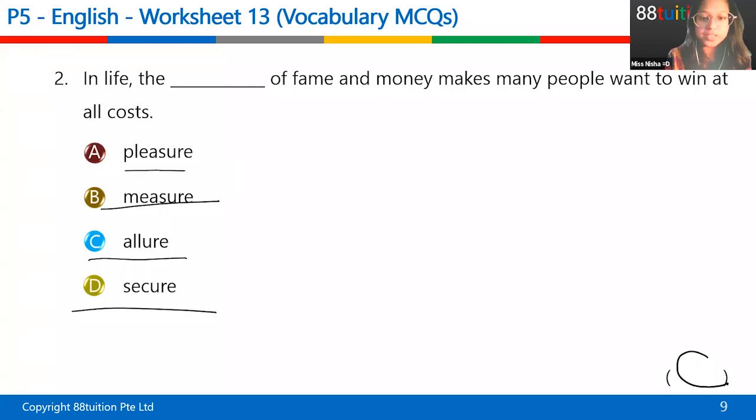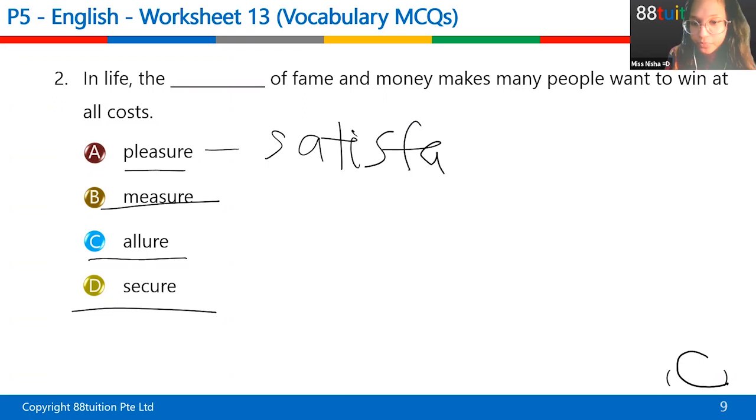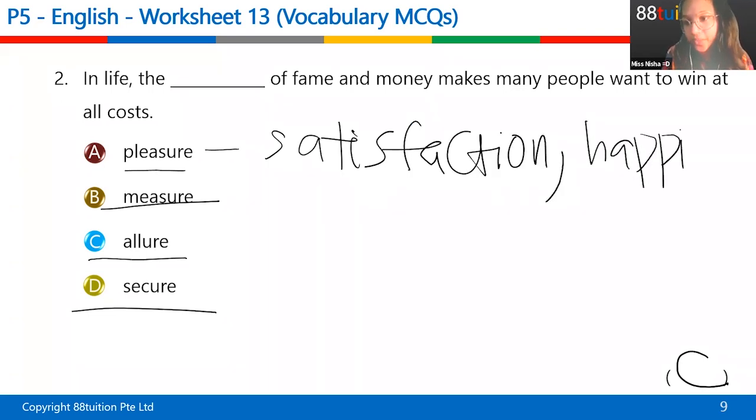So let me explain to you the meaning of all these words. Pleasure means you feel satisfied. You're happy about something. If I say, the pleasure is mine, for example, if you help someone, then instead of saying you're welcome, you can say the pleasure is mine, or it's my pleasure. What do they mean? They mean that they're happy to help you or they're satisfied to help you. So pleasure means satisfaction, or happiness. It is my pleasure to help you.